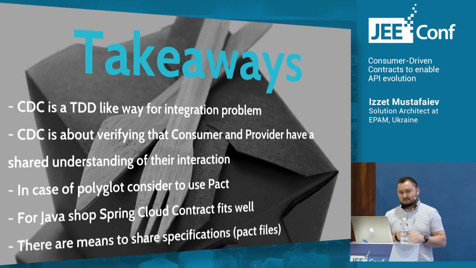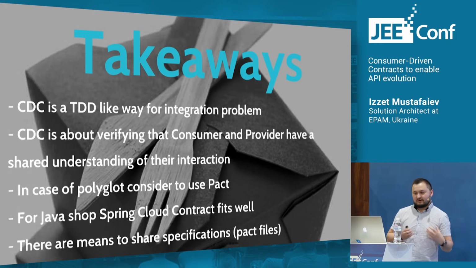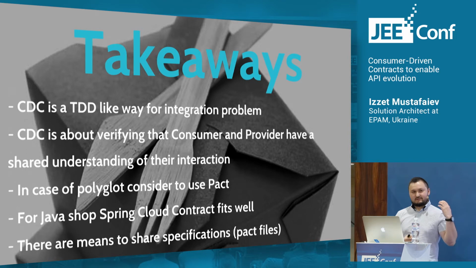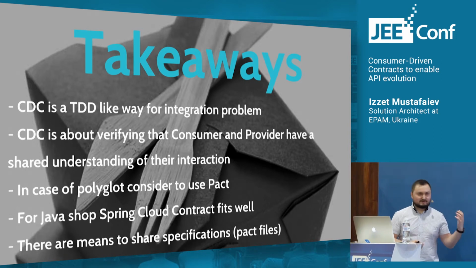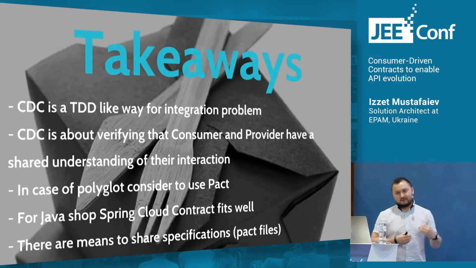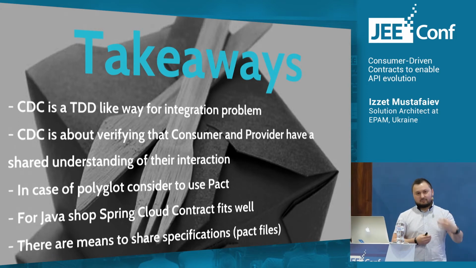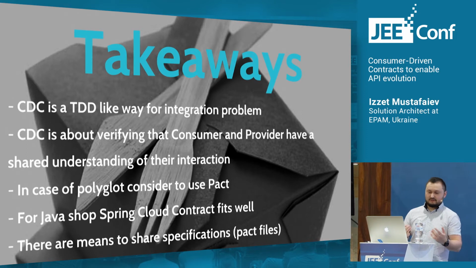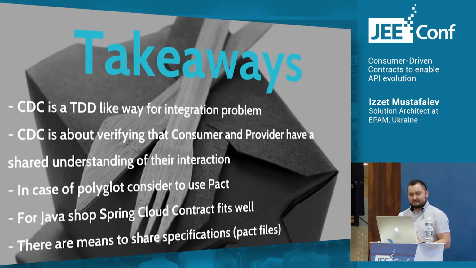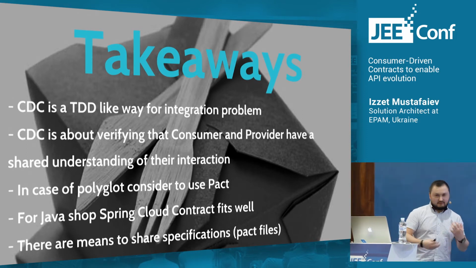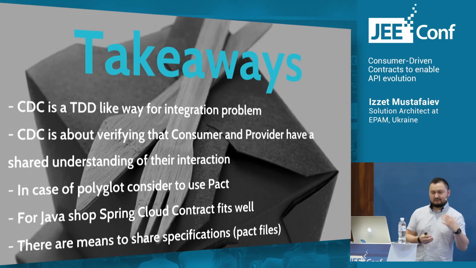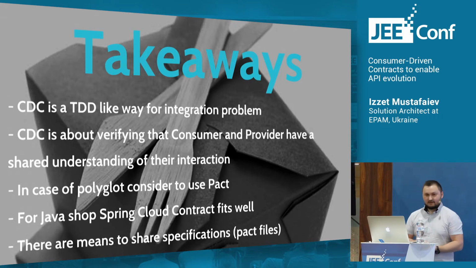And there are means to share these contracts between consumer and provider. Whether it's a Pact broker, or we can use just a simple GitHub repository and pass a URL to our provider so that it can pull the latest version of the specification and verify this. Or we can use a Maven repository and share these contracts as a Maven artifact so that provider and consumer can verify themselves at any given point in time.